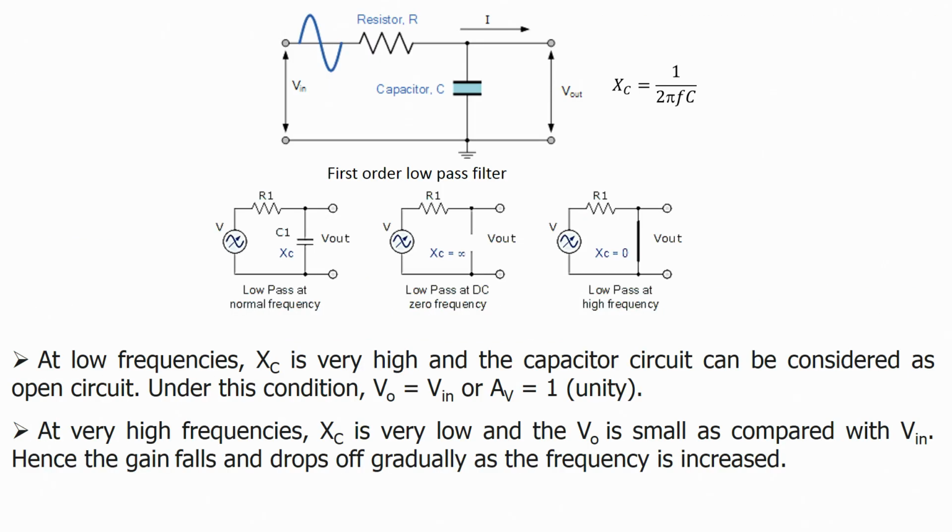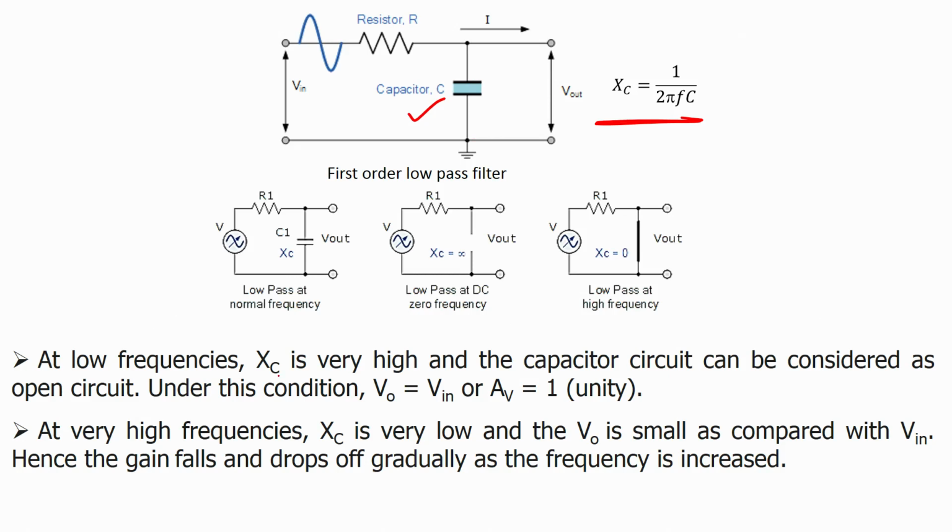Now, if I want to design this filter, it is very simple. I use one resistor, one capacitor, and apply a voltage. You know the formula Xc equals 1 upon 2 pi f C for a capacitor. So, what will happen for low frequency? For low frequency, the capacitor will not conduct.